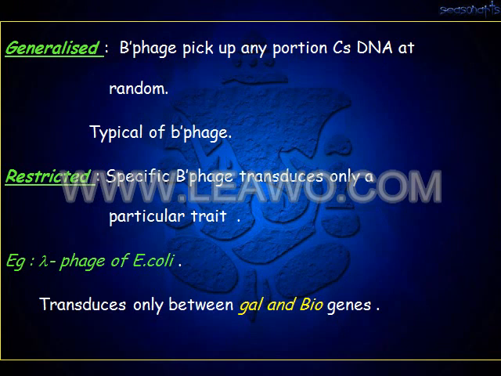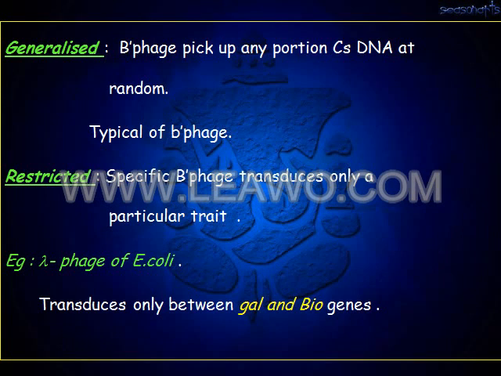So I told you what is meant by transduction. A portion of the genes of a bacterium is transferred from one bacterium to another. That is known as transduction, which takes place with the help of the bacteriophage. This is of two types: generalized and restricted. In generalized transduction, the bacteriophage can pick up any portion of the chromosomal DNA of the bacteria at random, and it is typical of bacteriophage. The next one is the restricted one.